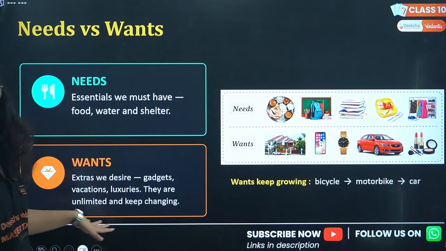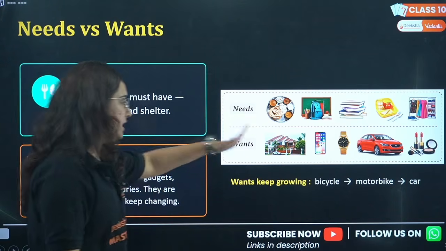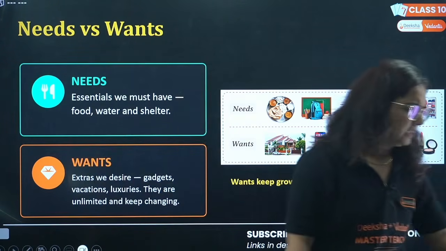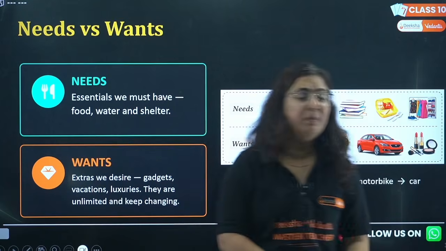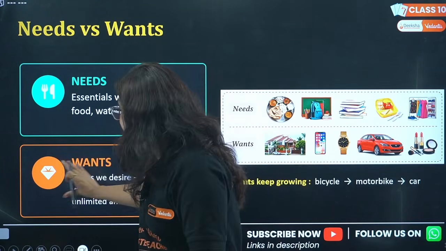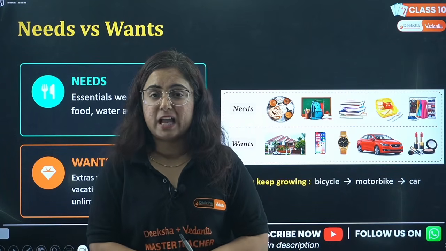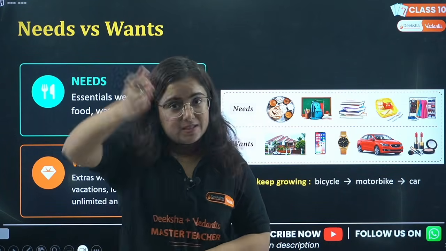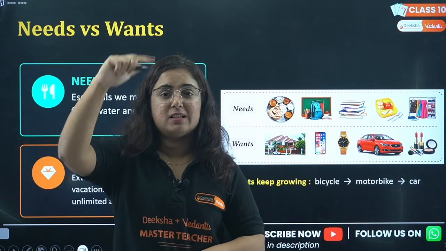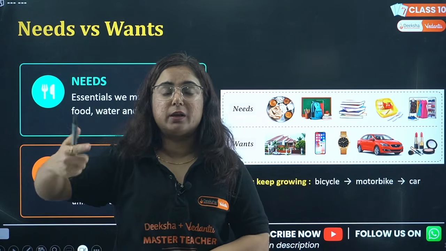So vacations and luxuries are unlimited and keep changing day by day. But yes beta, according to the economic budget of a family that can afford it, these things are not wants, they are basic things. So from person to person, what differs? Needs and wants. From territory to territory, what differs?